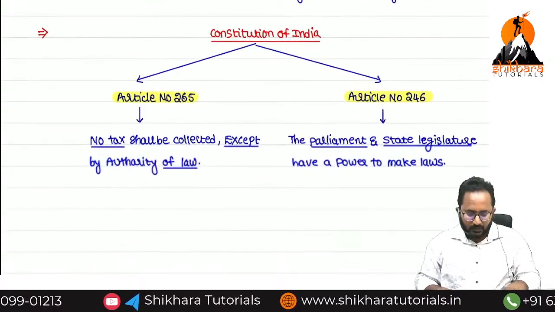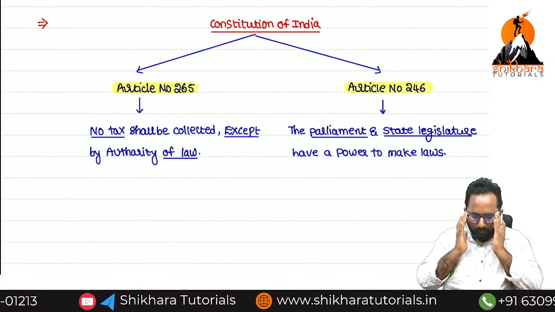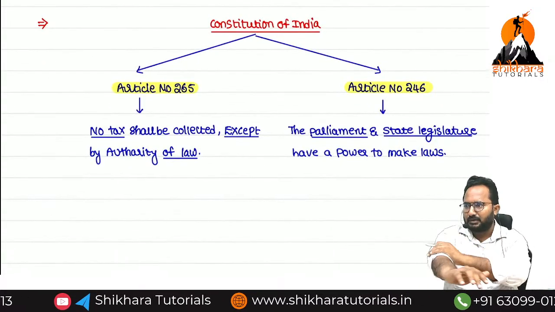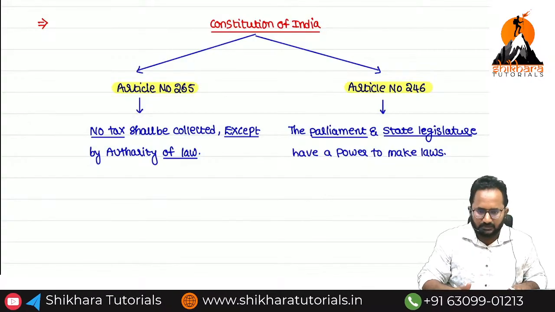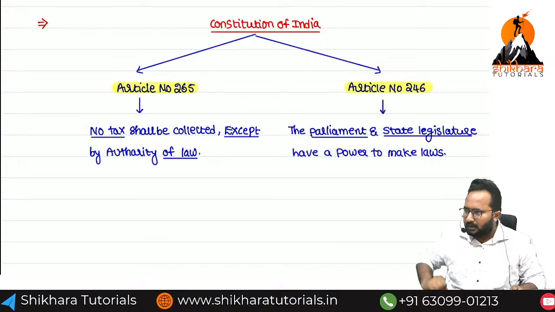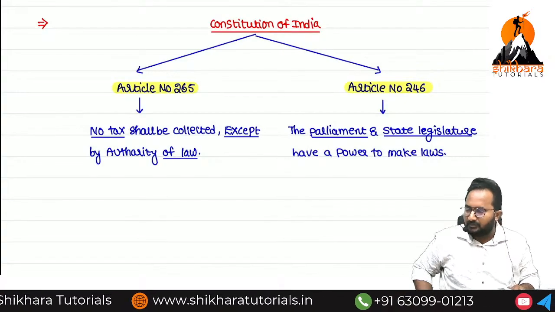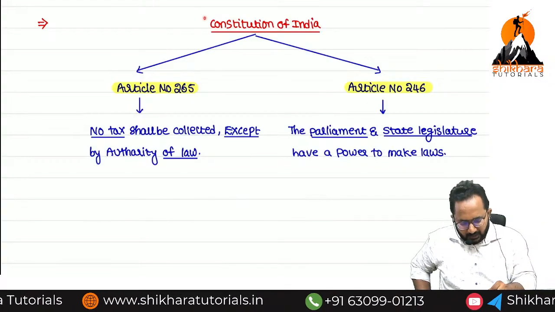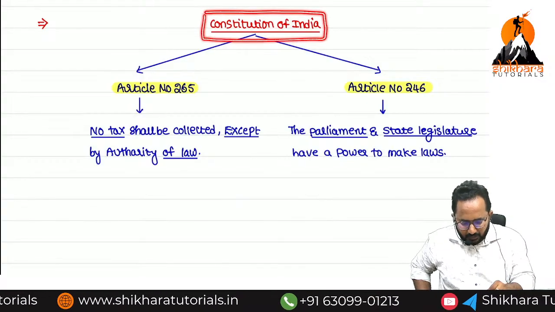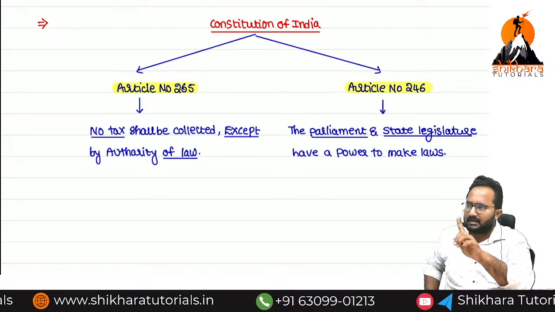Now, for knowing some more points related to taxation, we refer to the Constitution of India. I think in your childhood maybe you know about the Constitution of India, fundamental rights, etc. Now in the entire Constitution of India we need to read only 2 articles.